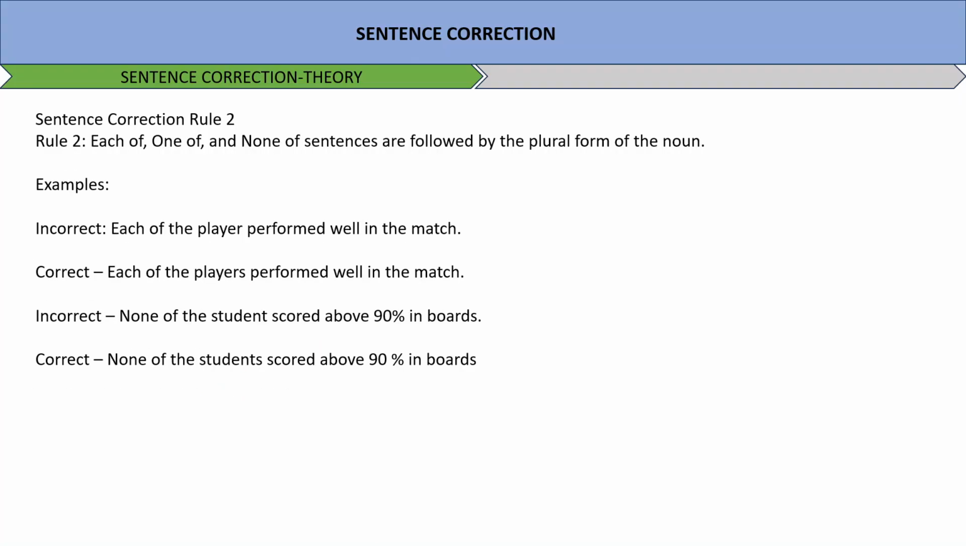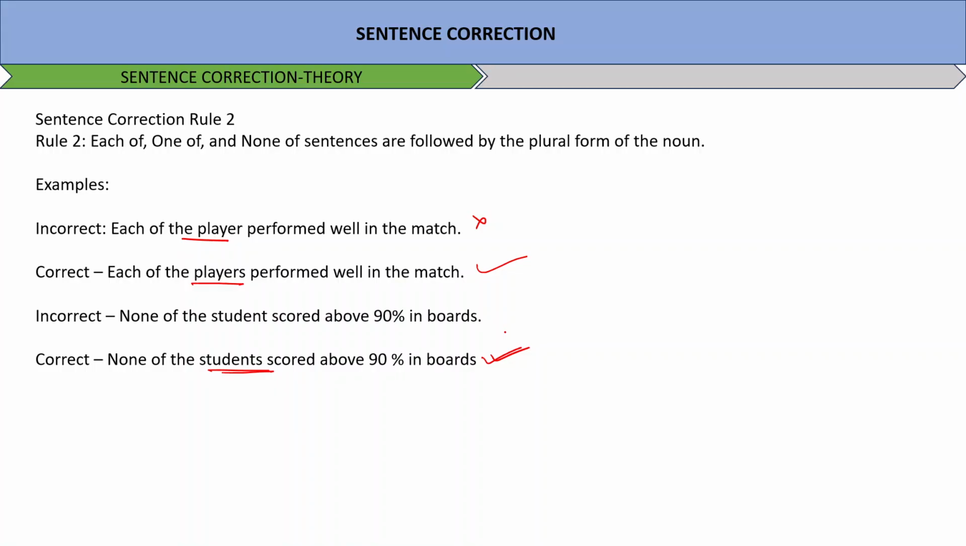Now rule 2 says each of, one of, none of sentences are followed by the plural form of a noun. Each of the player performed well in the match. Each of, you are counting every one of the persons involved, so each of the players will be appropriate. None of the students scored above 90% in boards. None of the students, like out of all of the students, none scored. This is what I'm trying to say. So this is appropriate. This is a very common error which usually comes in all kinds of grammatical questions when it comes to any competitive exam.